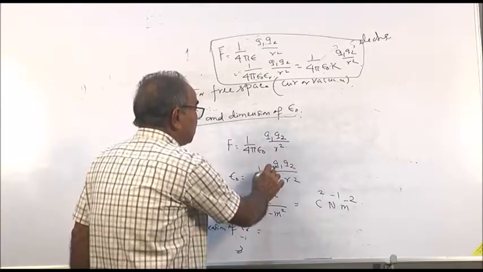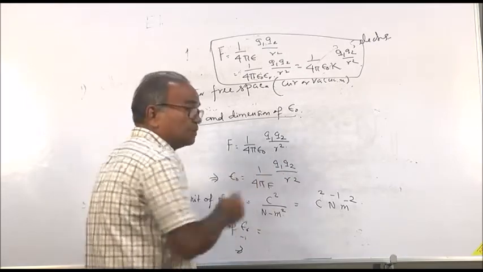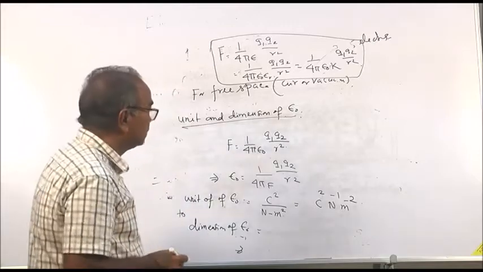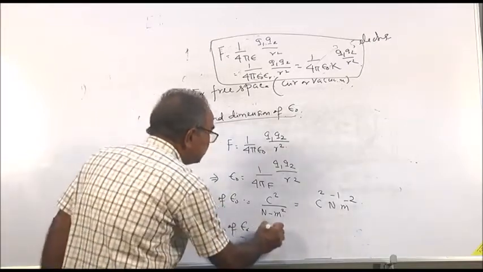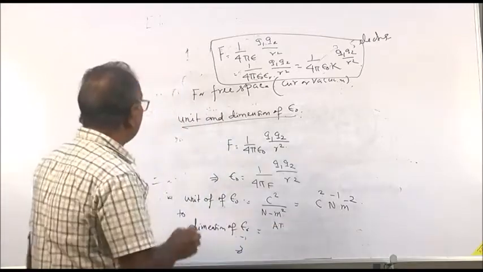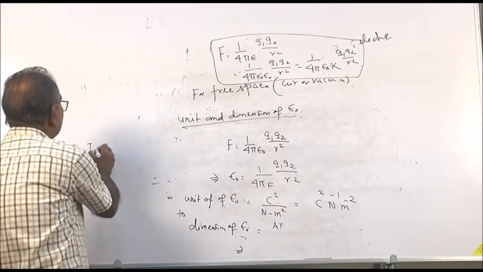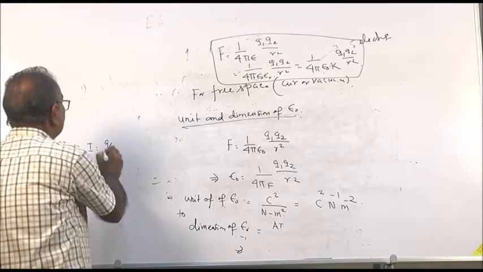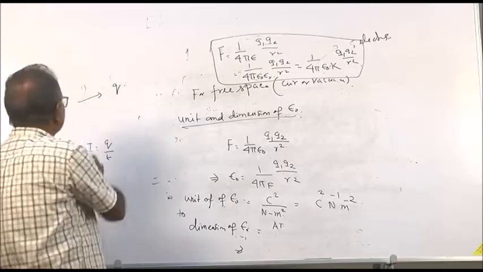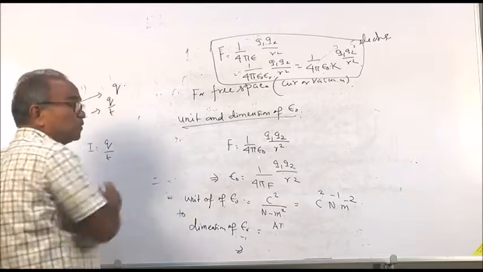Similarly, you can find the dimension of epsilon 0. You can take the dimension of charge, then the force dimension and the distance dimension. The charge dimension is AT. Rate of flow of charge is current. Current is Q by T. If in T seconds Q charge flows, then in 1 second the charge flow is Q by T, and the rate of flow of charge is current.